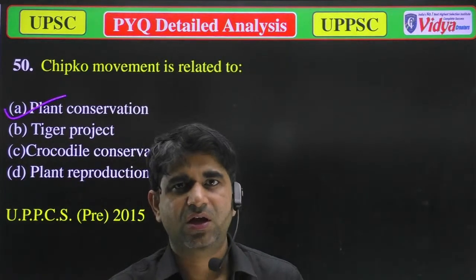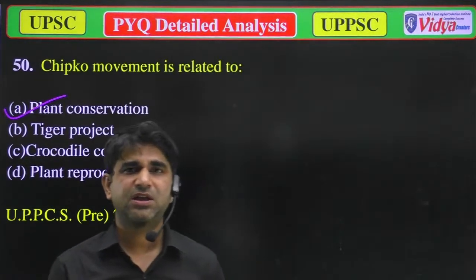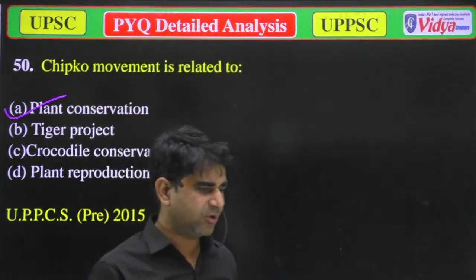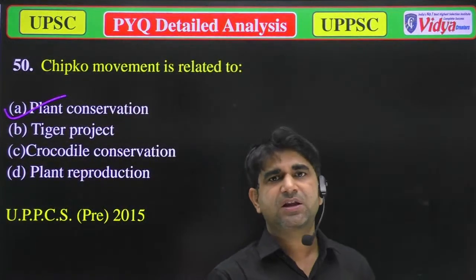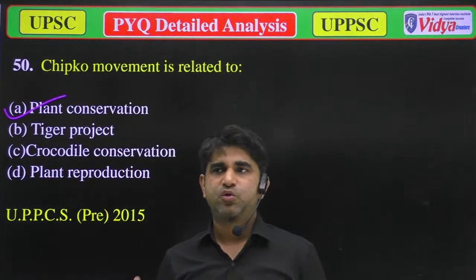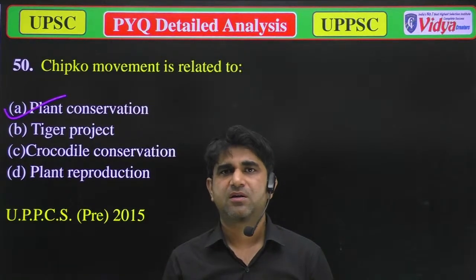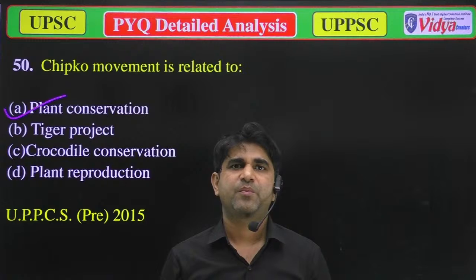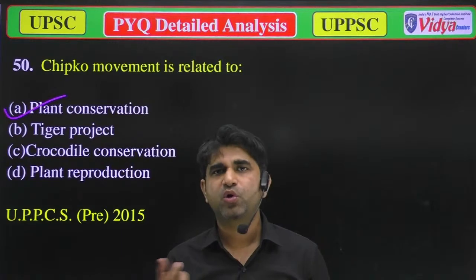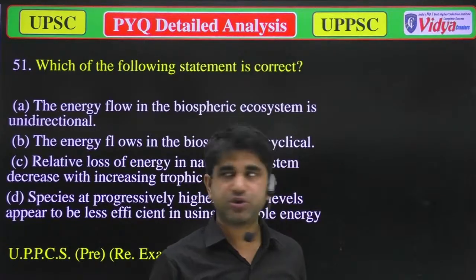There were people like Gaura Devi, Sundarlal Bahuguna, Chandi Prasad. They are the main key players to make it a big thing for the whole country.